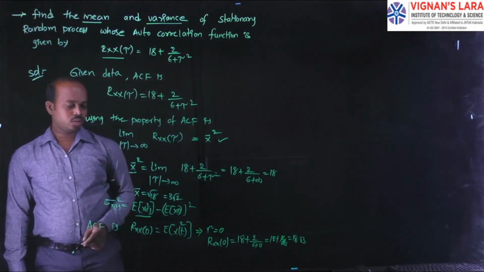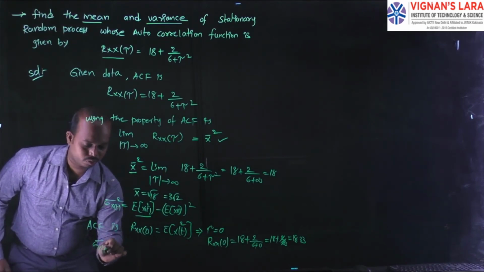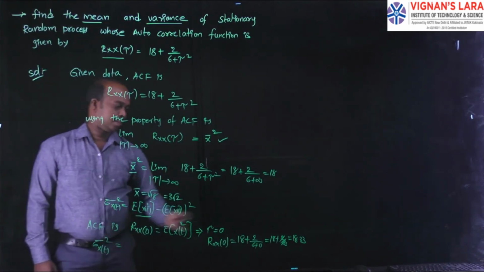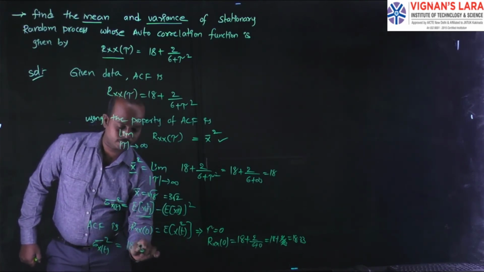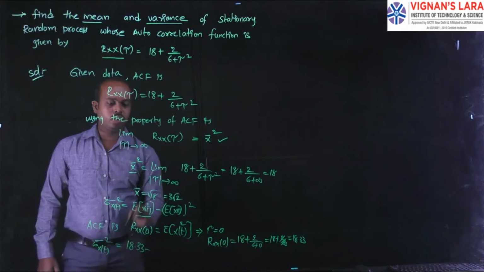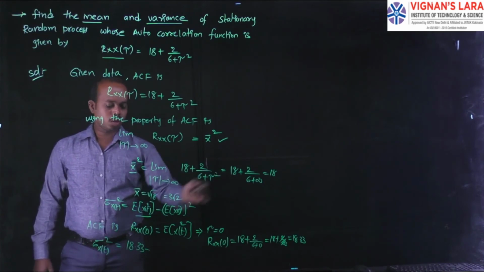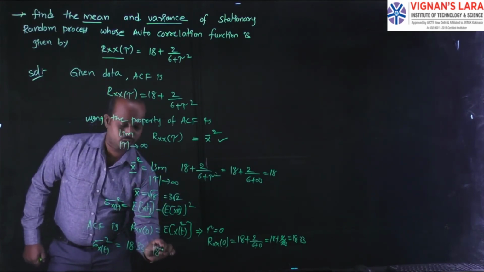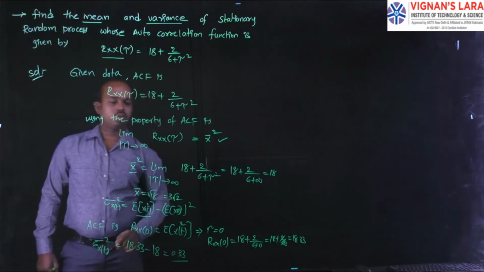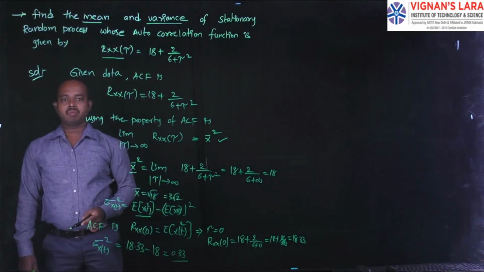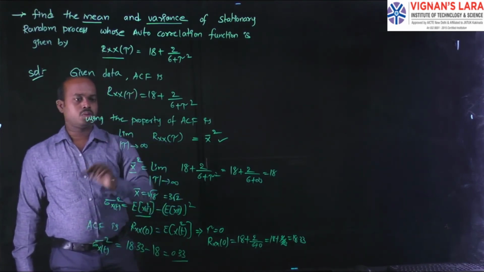But what is our needed value? Variance. The variance is this one. Variance sigma x of t square is equal to the second moment, which we already found, 18.33, minus the mean square value. Already this is the mean value, and the mean square value is 18. Here the variance is 0.33. This is our finalized answer. Just remember these properties and you can easily do the simplification.